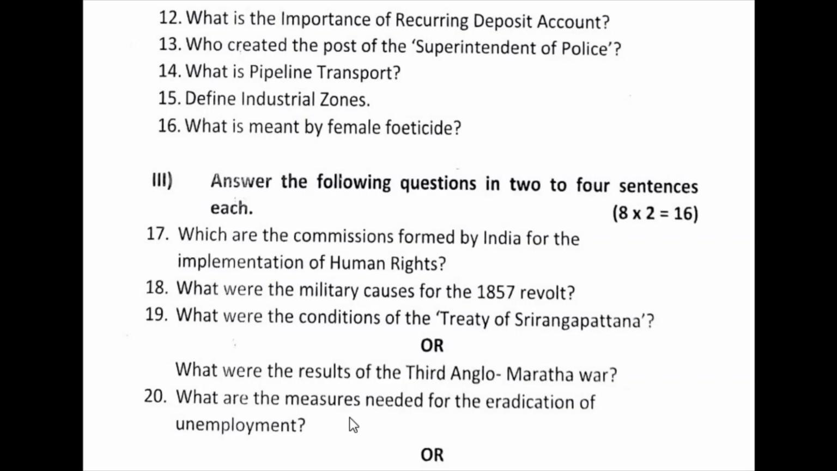Okay. Next, what are the measures needed for the eradication of unemployment? So here the answers are like this. The 4 points you have to write mainly: generate employment for people, improve the skill level of job seekers, providing loans and subsidies for self-employment, providing job-oriented courses to all. Yes, this is the answer for that.